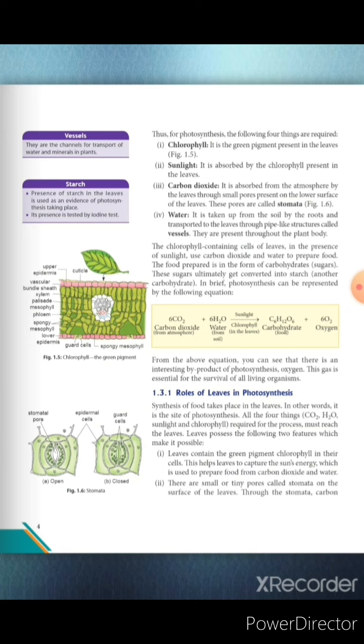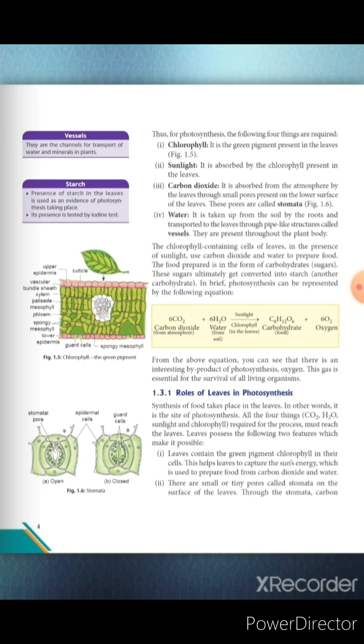Next, the reaction given under this paragraph is 6CO2, that is 6 molecules of carbon dioxide, plus 6 molecules of water, H2O, in the presence of sunlight and chlorophyll in the leaves, prepare the food in the form of carbohydrate. The formula is C6H12O6 plus 6 molecules of oxygen. This reaction is for photosynthesis.